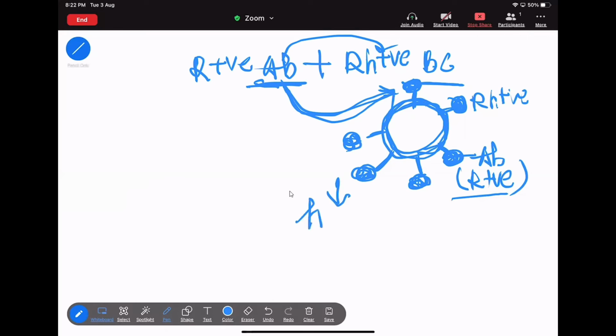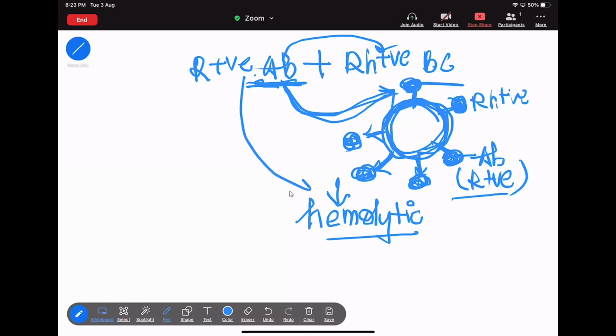There will arise a situation that is called the hemolytic situation. That means if this antibody is going to neutralize this antigen, and this antigen is present on the surface of the RBC, then this antibody is going to destroy the RBC.